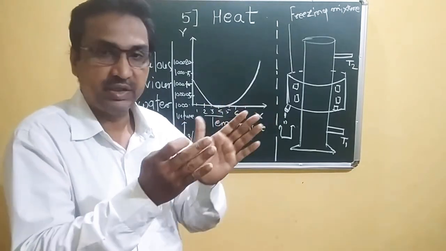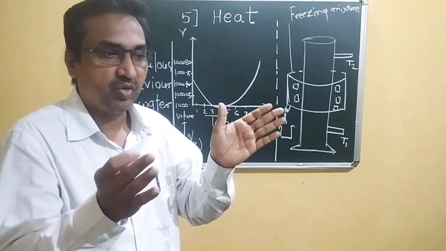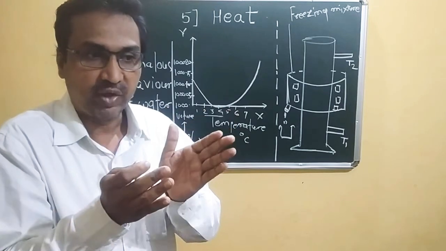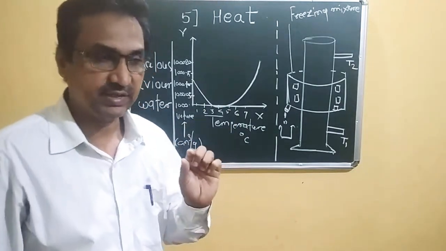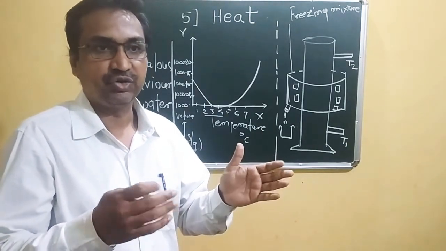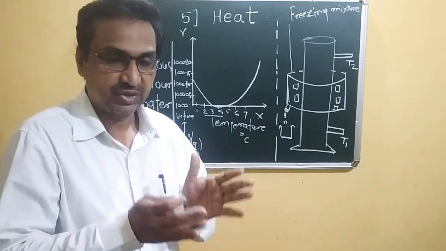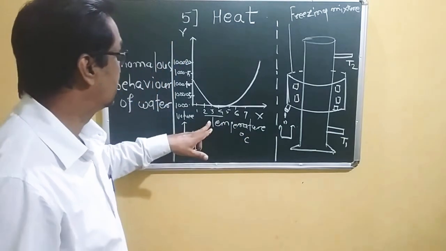It starts from 0 degree Celsius and its volume decreases to a lower value at 4 degrees Celsius, that is, its volume is minimum at 4 degrees Celsius. So instead of expanding, the water contracts. So its volume is minimum at 4 degrees Celsius.